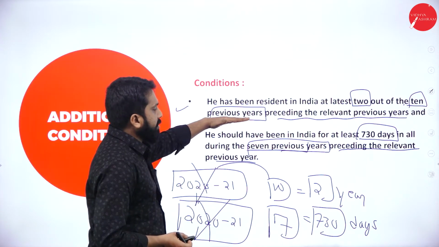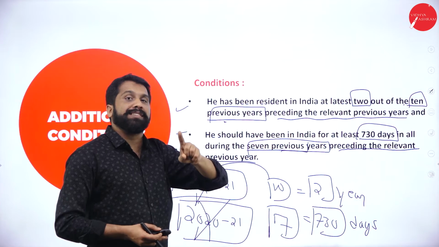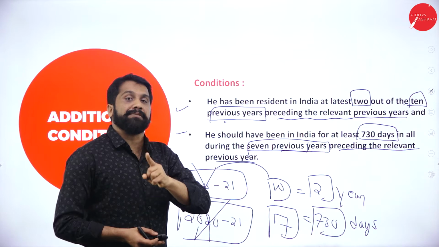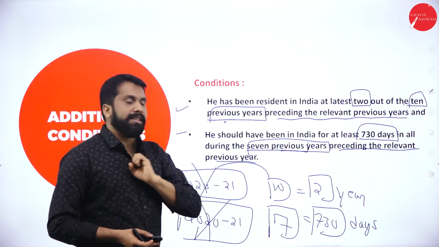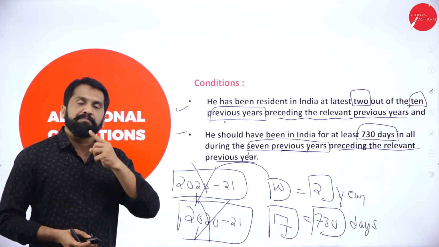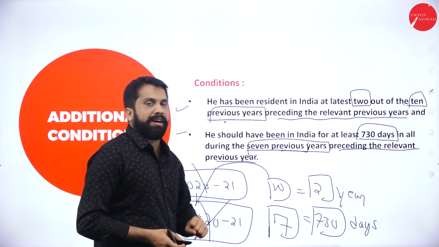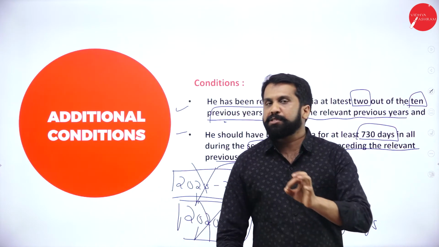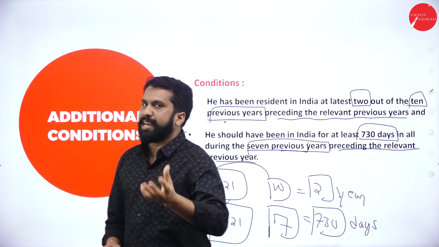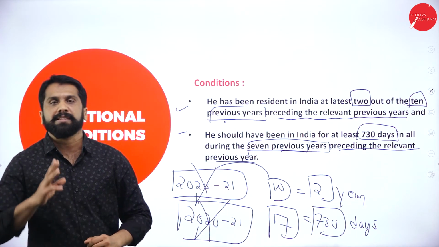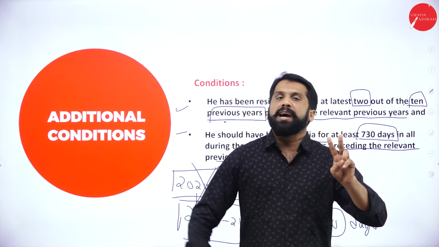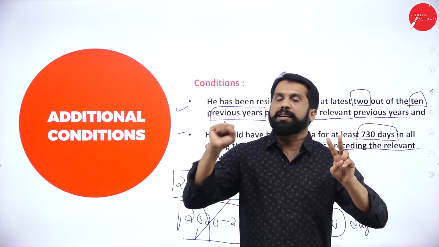So additional condition number 1: out of 10 years, you must be resident for 2 years. Additional condition number 2: out of 7 years, you must be there for 730 days. Clear? Just remember the numbers; the calculation and all you will understand while doing problems. So these two are additional conditions. A small recap of your basic as well as additional conditions. You also recall once. How many basic conditions do you have? 2. How many additional conditions do you have? 2. Additional conditions will come later.